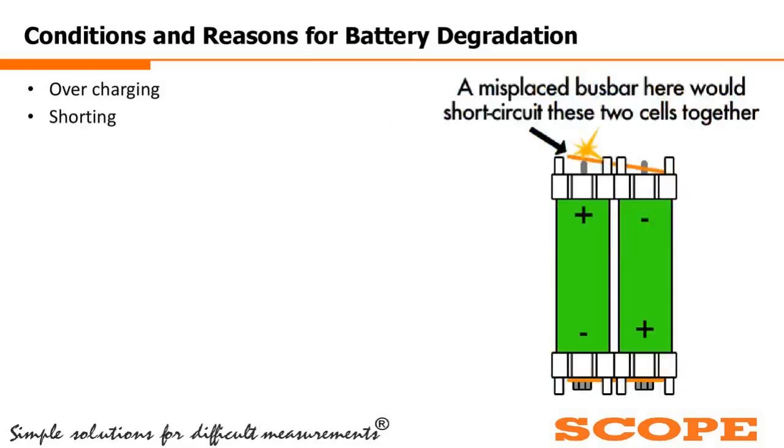Number 2 is shorting. If accidentally the battery terminals are shorted, then a very high amount of current will flow in a very short time.